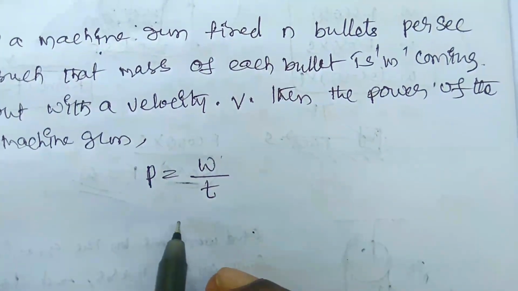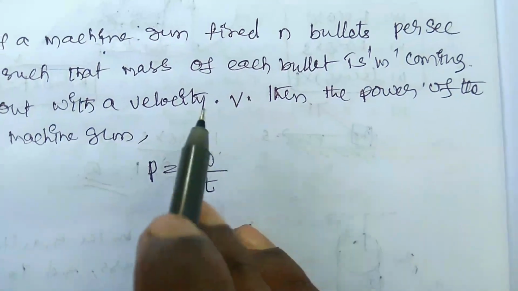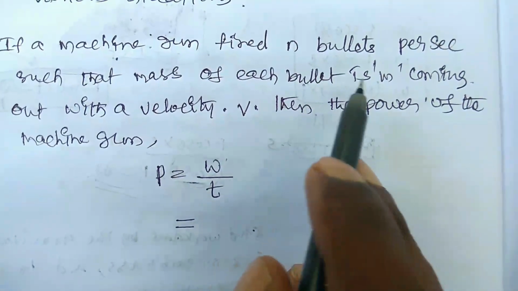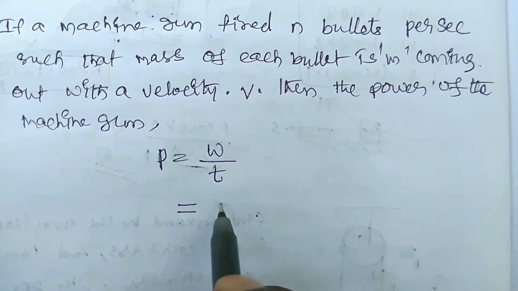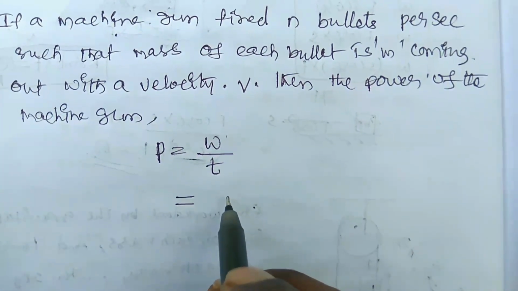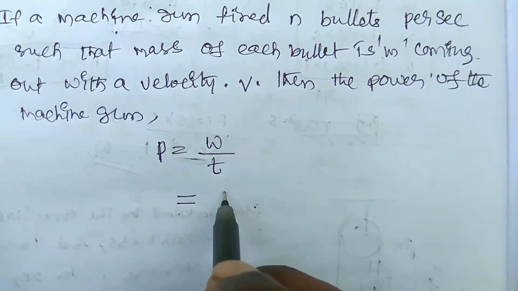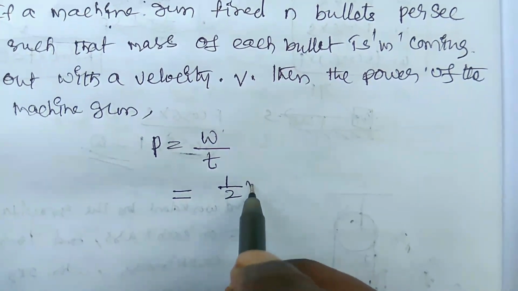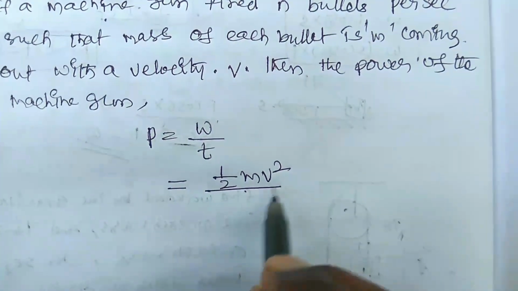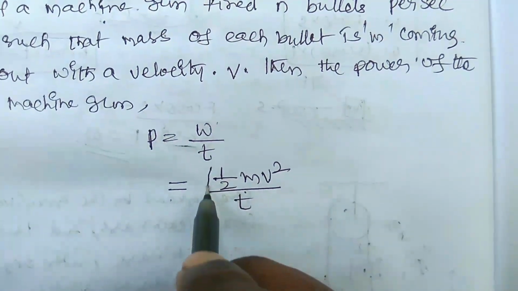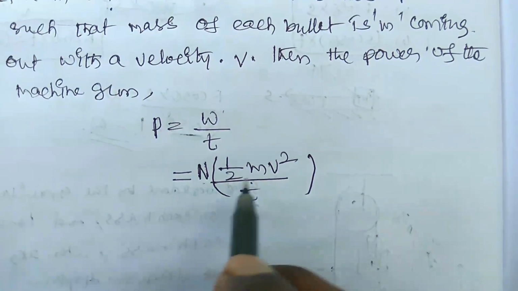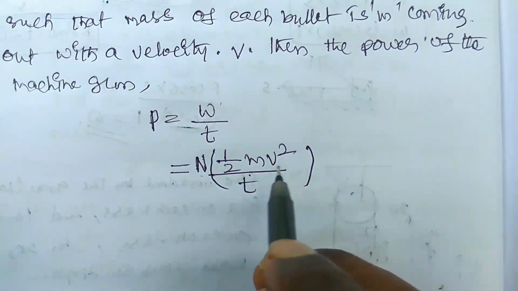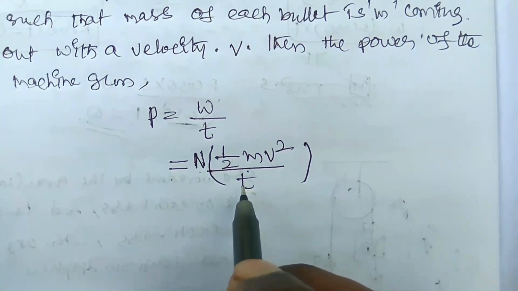So here the work done should be in the form of kinetic energy, because the bullet is coming out with the velocity v, so it is in motion. So here we should write 1 by 2 mv square by t. With n number of bullets, it is n into 1 by 2 mv square by t.